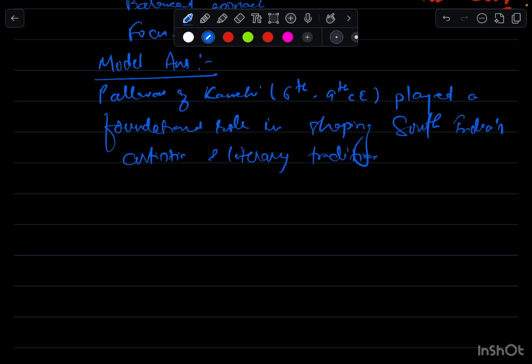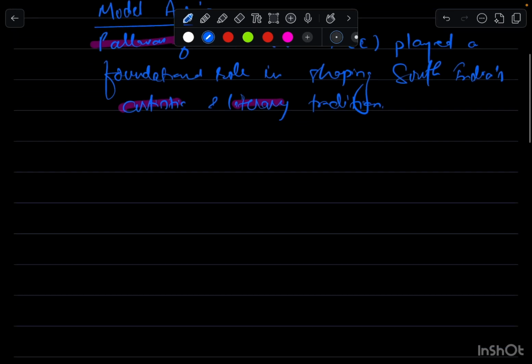This intro gives the examiner an idea of what we are going to talk about: the contribution of Pallavas in art and literature.